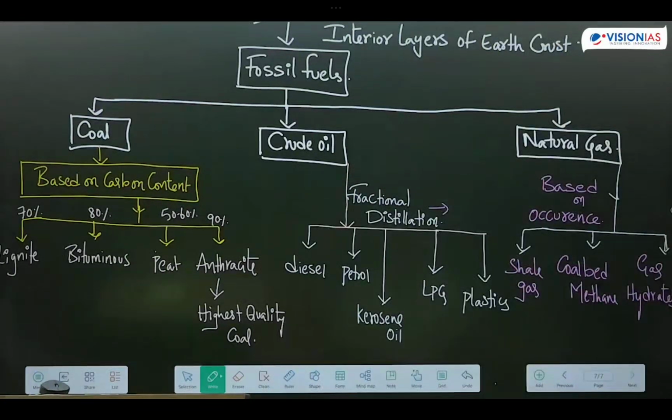Okay, now like this fossil fuels have been categorized. Got clarity? Now, from fossil fuels, how the formation of coal takes place, what we extract from crude oil, and what we extract from natural gas, all these things.